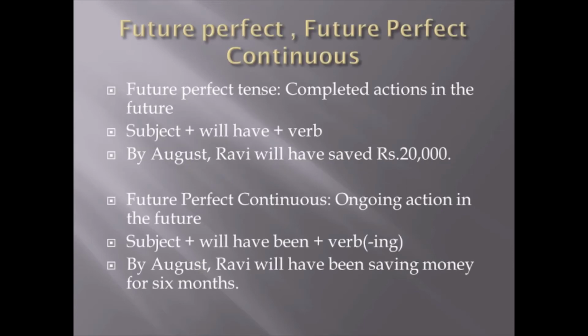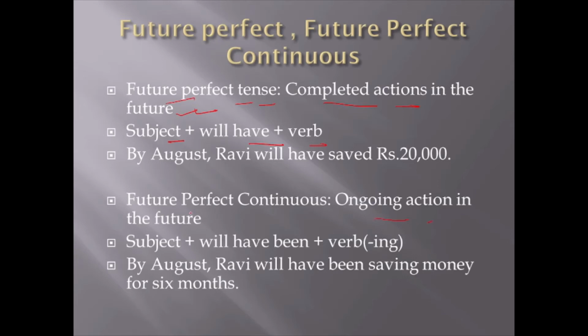Okay. Let's see what is future perfect and future perfect continuous. Let's take them together so that it will give you a better idea. Future perfect tense: a completed action in the future, right? Let me tell you with an example. Here basically we use subject, will have, and verb. And what is future perfect continuous?